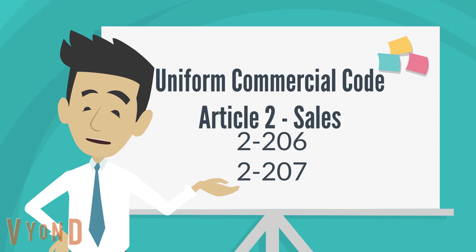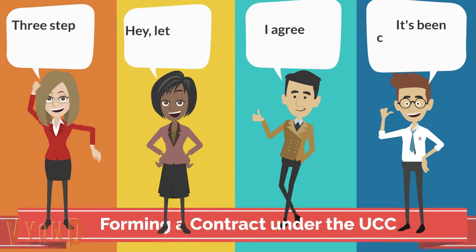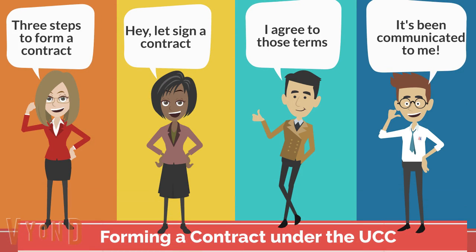there are two sections that deal with offer and acceptance. They are sections 206 and 207. 206 deals with offers and acceptance and 207 deals with an acceptance that has additional terms. You may have heard this referred to as the battle of the forms. Finally, we will also look at the knockout rule, which is also associated with section 207. Let's start with offers and acceptance and section 206.